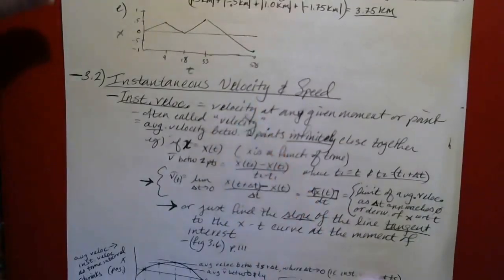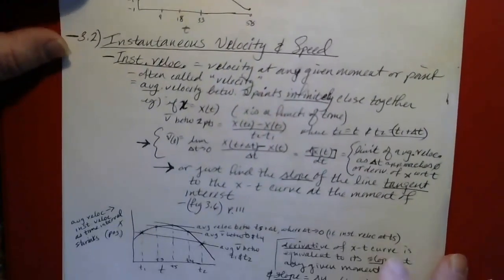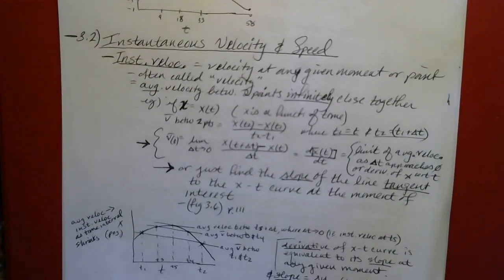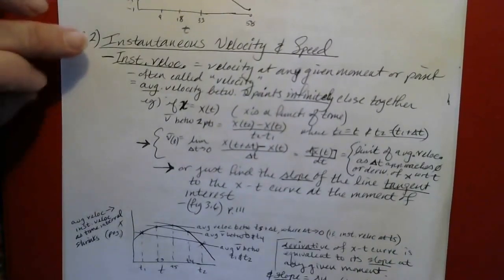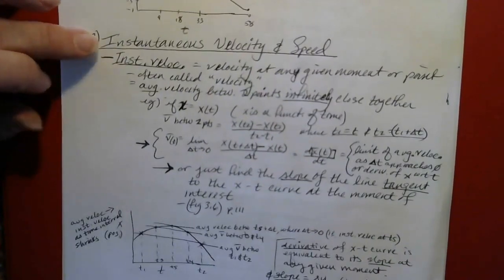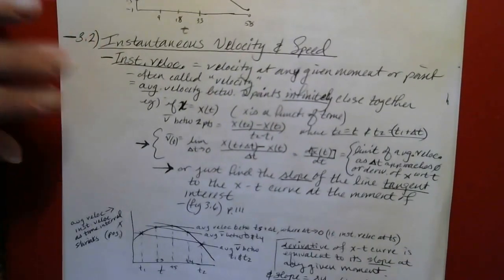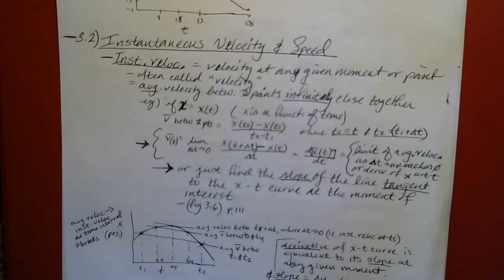All right, here we're back again for section 3.2. We've got instantaneous velocity and speed. Instantaneous velocity is, as it sounds, the velocity at any given instant. That is, at any given one short moment in time, as opposed to average velocity, which is the average over a period of time.